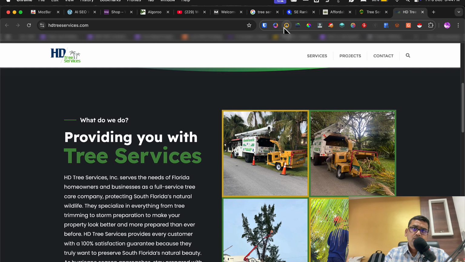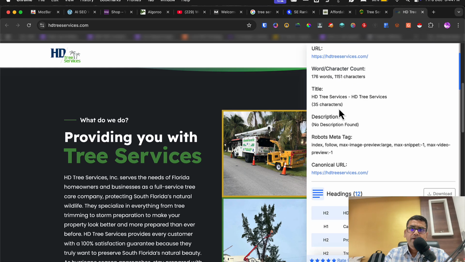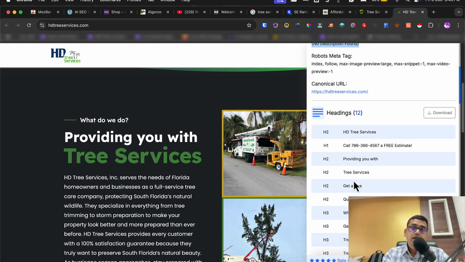And now let's see what kind of things they are dealing with. Even this is actually not a good title. They are ranking on 9, that's good, but if they just optimize their meta title with tree services Miami, if they are focused in Miami, they may do well. They don't even have a meta description, and their H1 is like call free estimate.